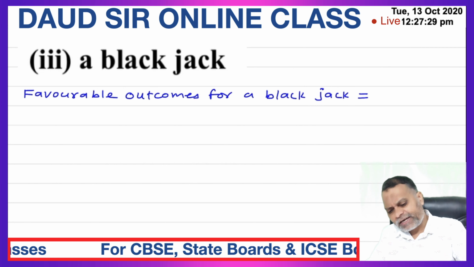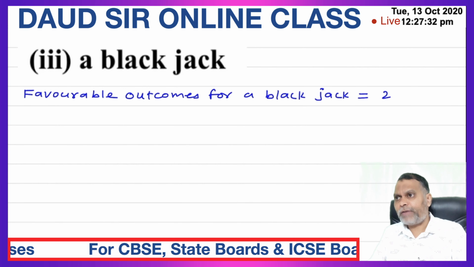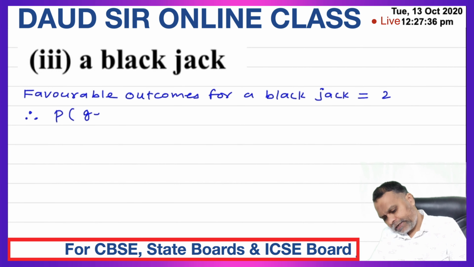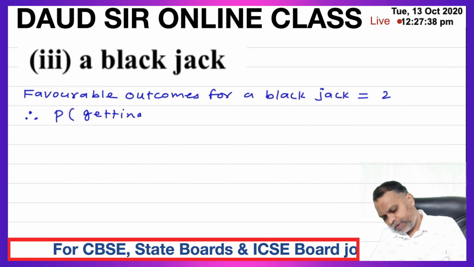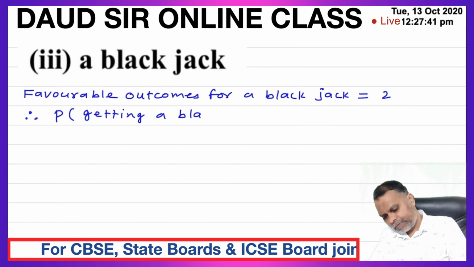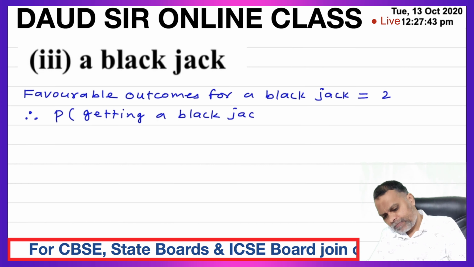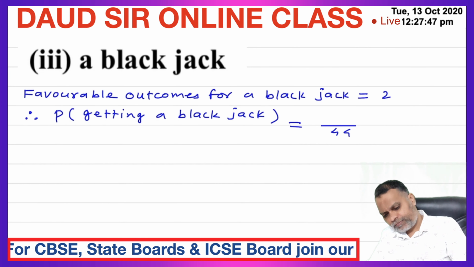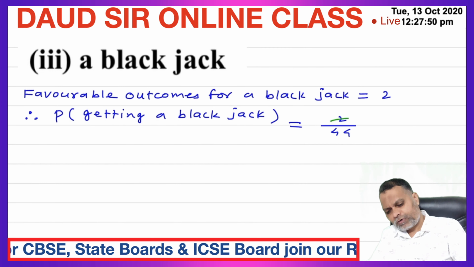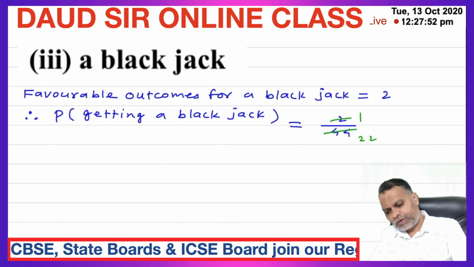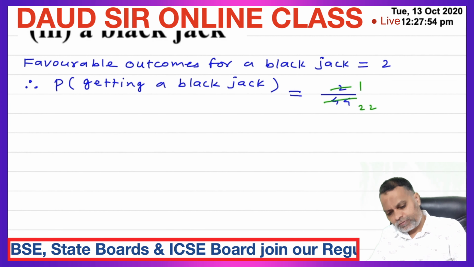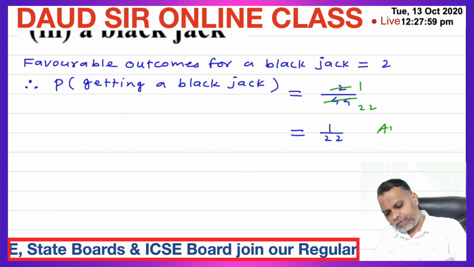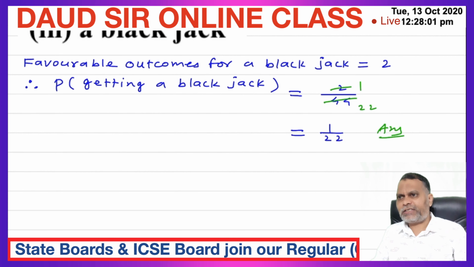So remaining 2 black cards are there, black jacks. Therefore probability of getting a black jack is equal to favorable cases 2 over total number of cards 44. 2 ones are 2, 2 twos are 4. That is 1 upon 22. 1 upon 22 is the probability of getting a black jack.